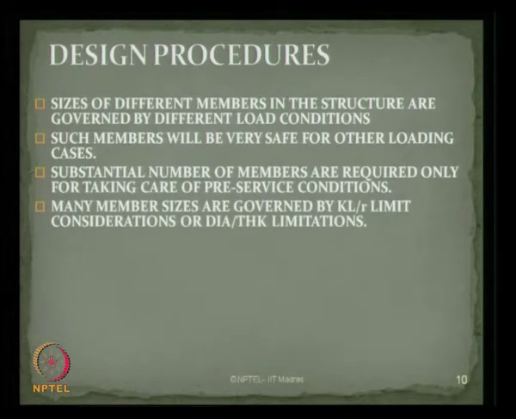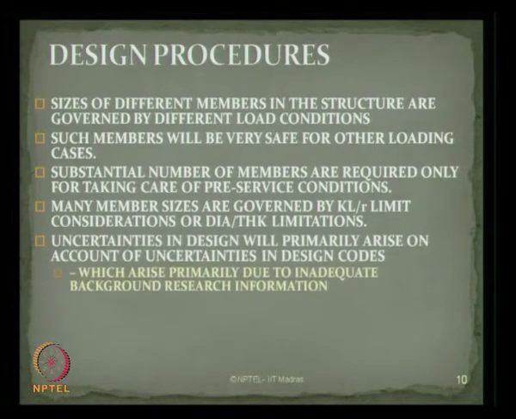Many member sizes are generally governed by KL/r limits or D/t, that is diameter by thickness limitations in the international codes. Therefore, uncertainties in design will primarily arise on account of uncertainties from the design codes themselves, which arise essentially from inadequacy in background research information.